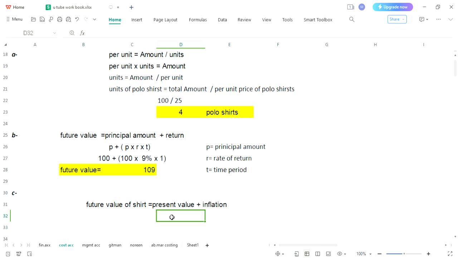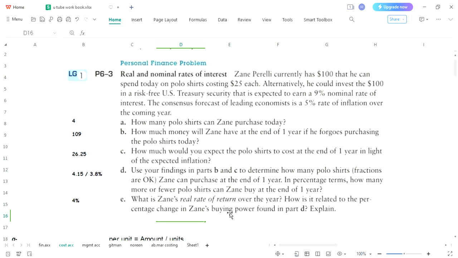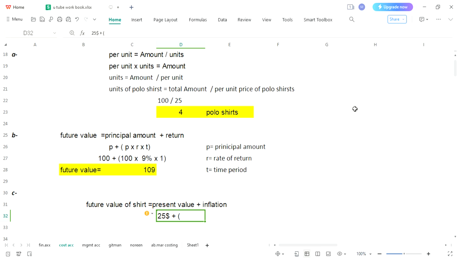Let's start putting the values. Right now the price of shirt is $25, and you will add inflation rate, which is 5% mentioned in your question. 5% rate of inflation. It means how much increase in your shirt would be $25, and you need to multiply it with 5%.